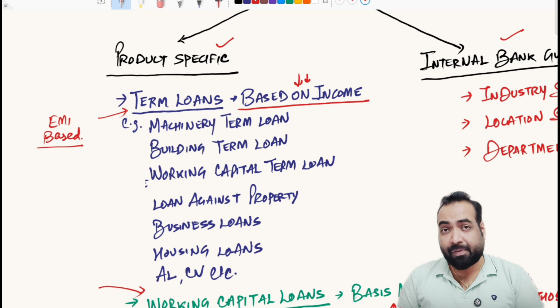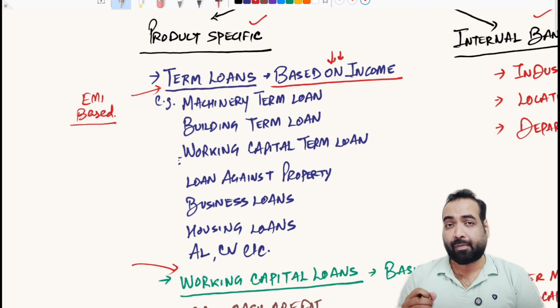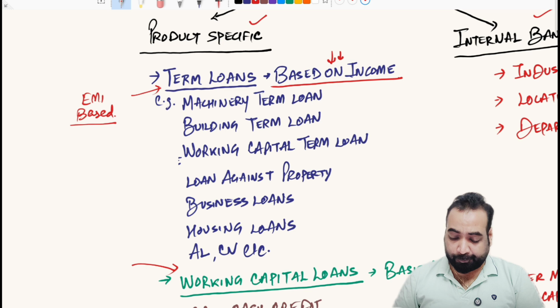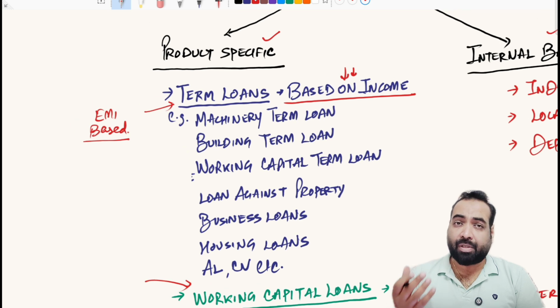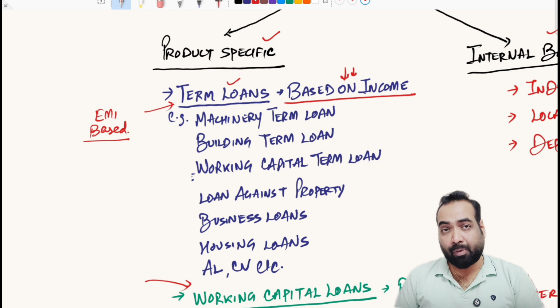So the assessment of these term loans is purely based on your monthly actual in-hand income. Whether you are a businessman, a salaried person, or doing any work, your monthly in-hand income from concrete resources, which can be documented and have proper backing of papers and physical site visits, should justify your monthly obligation. Only then will you be eligible for the term loan exposure.